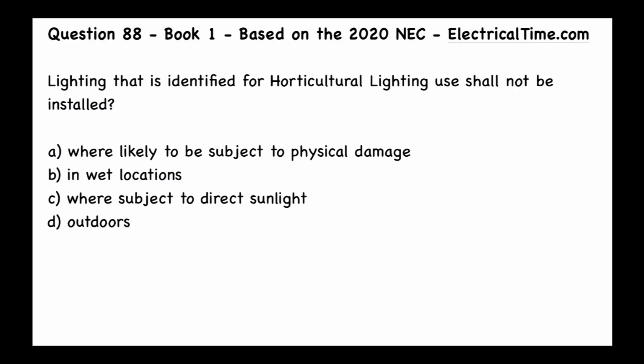So horticultural lighting is the lighting that is outside, maybe in somebody's garden. And then obviously it's going to be outdoors, so we're going to cross out that possible answer. That's not right. It says where subject to direct sunlight. Of course it's going to be subject to direct sunlight, and we're going to cross that one out. And how about in wet locations? Of course it's going to be in wet locations. It's going to be outdoors. It's going to get rained on. So the only answer that makes any sense at all is A, where likely to be subject to physical damage. And that's going to be the answer to that.